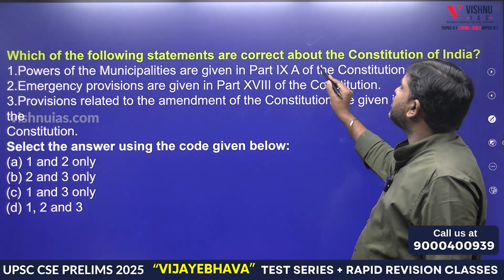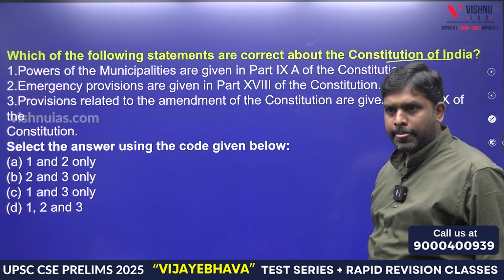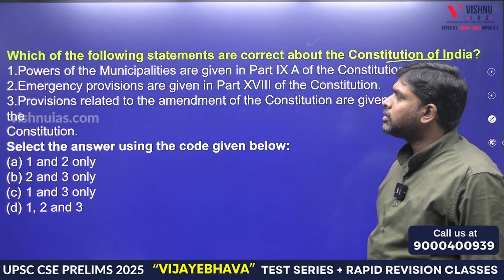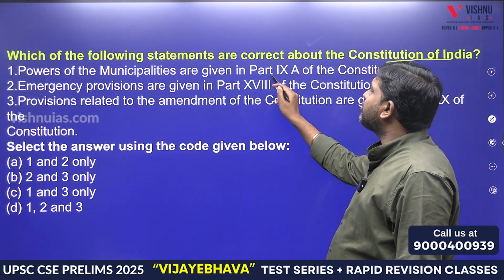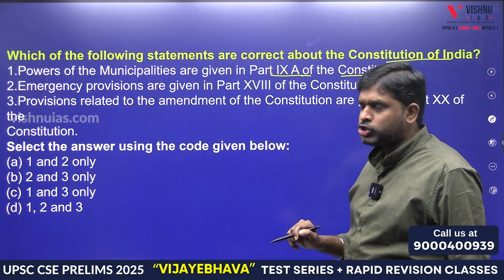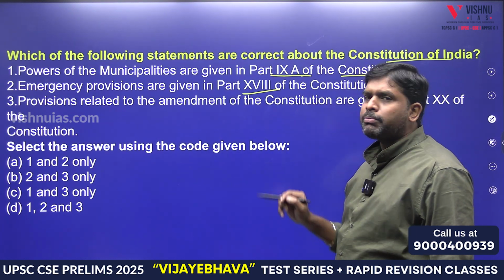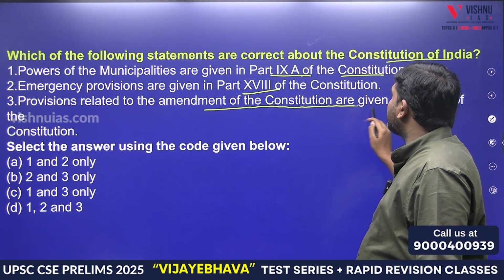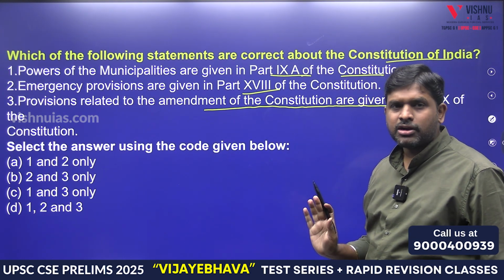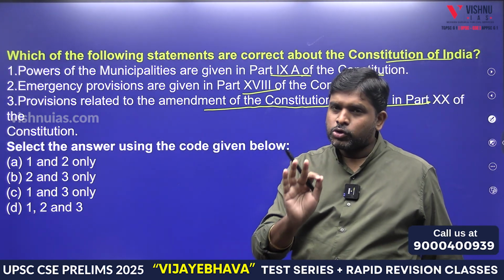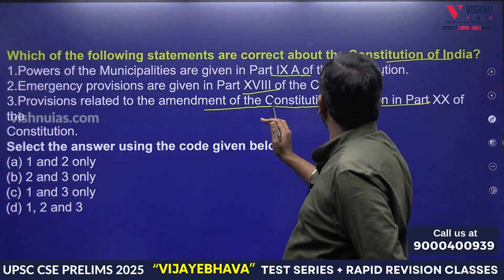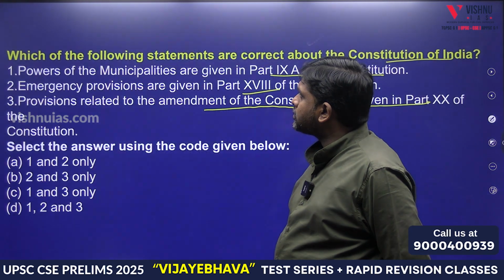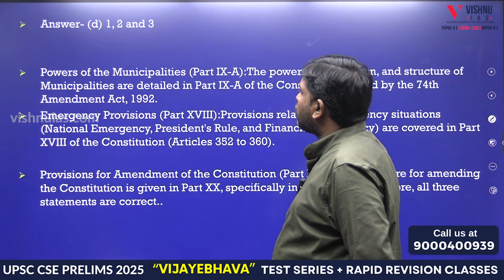Which of the following statements are correct about Constitution of India? The question is about parts. Powers of the municipalities are given in part 9A of the Constitution. Emergency provisions are provided in the 18th part of the Constitution. Provisions related to the amendment of the Constitution are given in the 20th part of the Constitution. So one question he asked, which year is this? This was even asked in 2024.